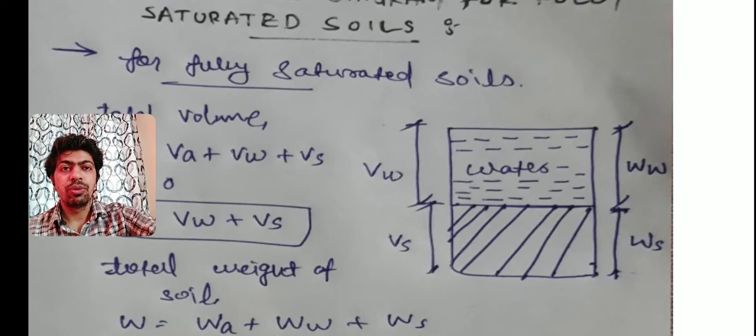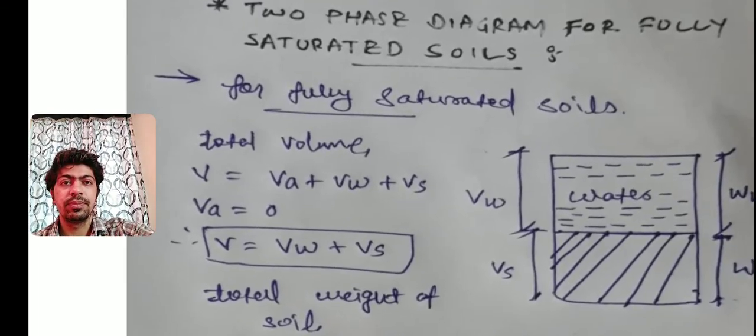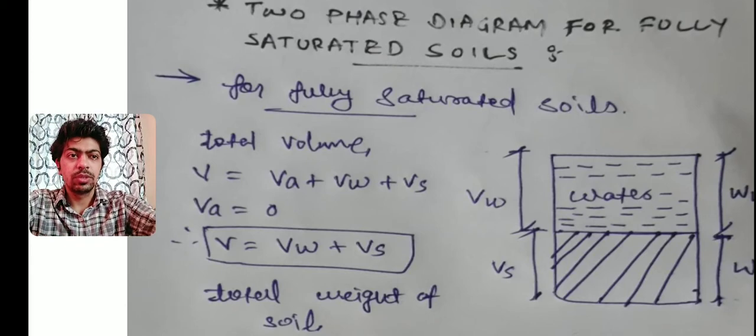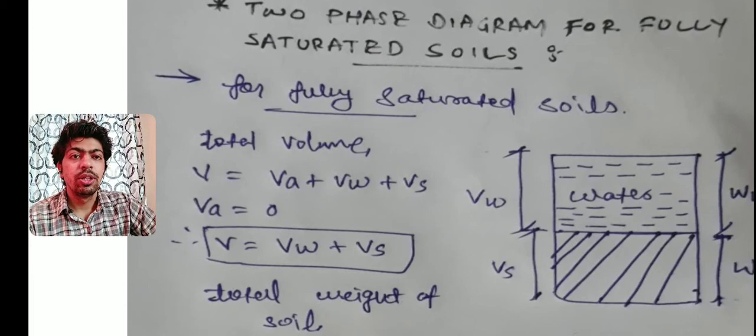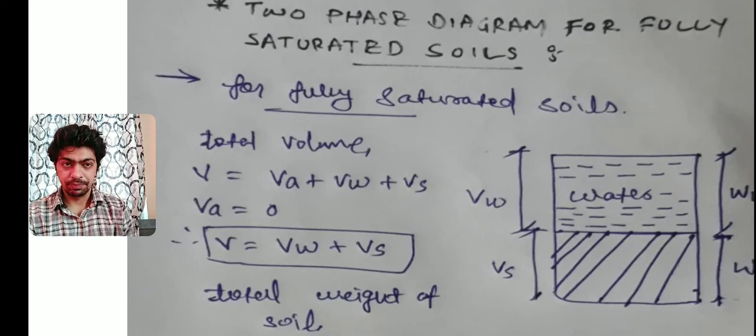For fully saturated soils, total volume is Va plus Vw plus Vs, that is volume of air plus volume of water plus volume of solids. But we know that for fully saturated soil, volume of air is equal to 0. So total volume is the summation of volume of water plus volume of solids.